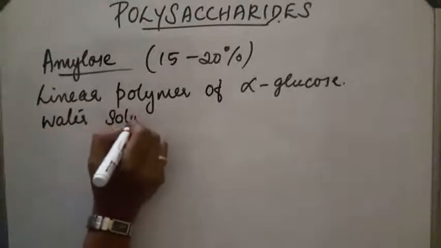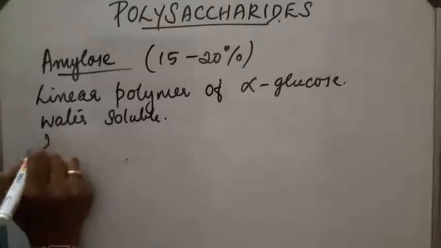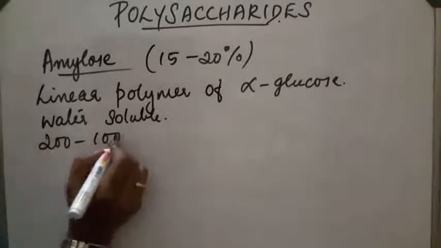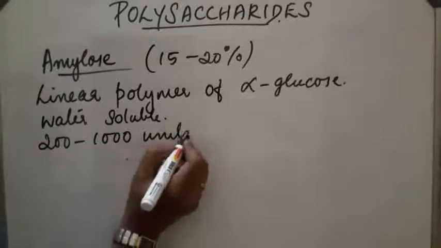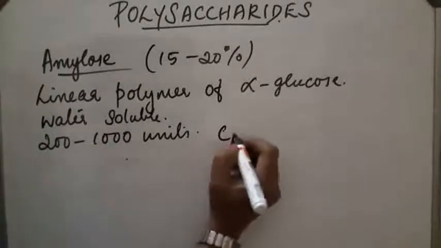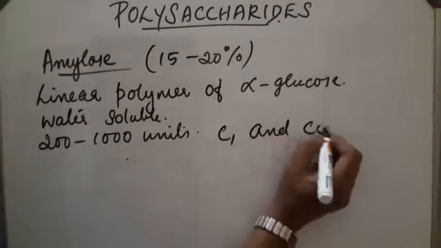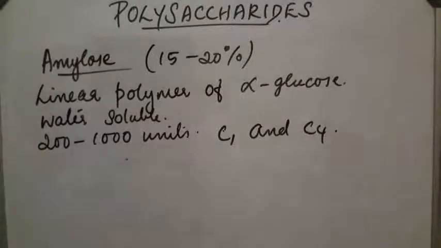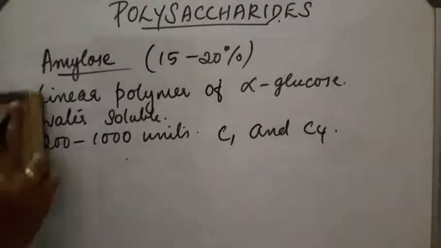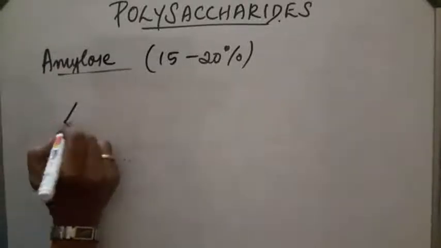It contains almost 200 to 1000 units of alpha D glucose. The glycosidic linkage in amylose is between C1 of one alpha D glucose unit and C4 of another alpha D glucose unit.